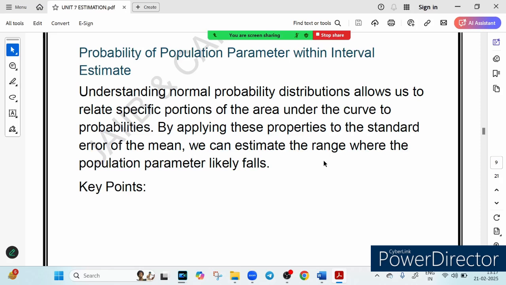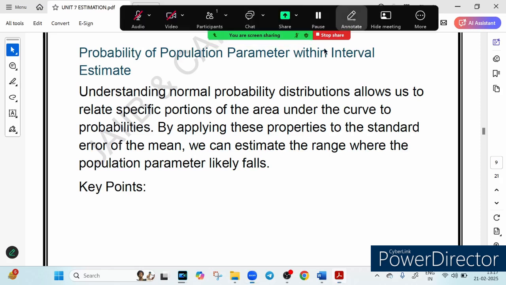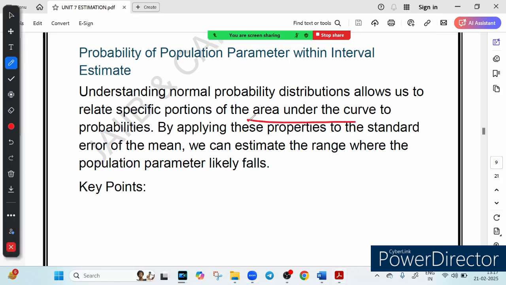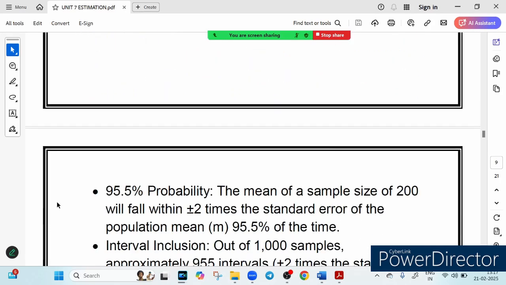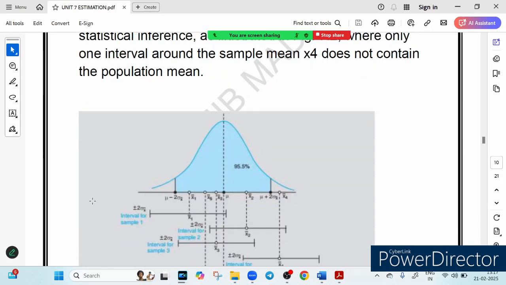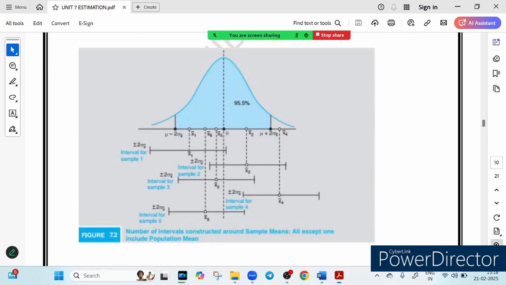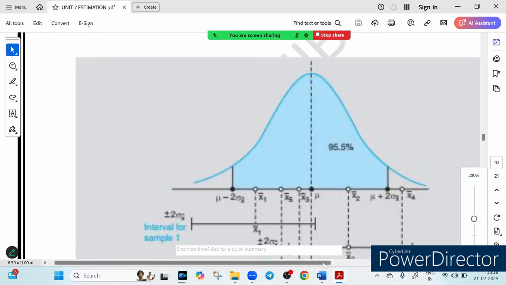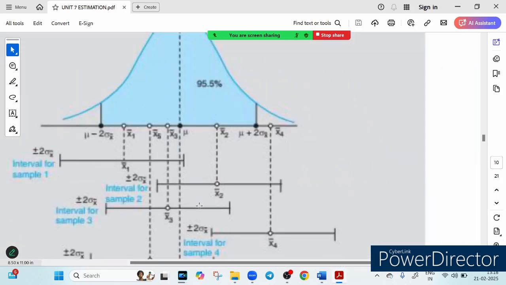Understanding the normal probability distribution allows us to relate a specific proportion of the area under the curve to probability. So here is the key point: area under the curve relates to probability. By applying this property to the standard error of the mean, we can estimate the range where the population parameter likely falls. So let's discuss the key points here. First of all, you see this particular graph. From this graph, you will understand everything. Let me zoom it a little bit, right? Let us understand this particular graph here. What does this graph represent?